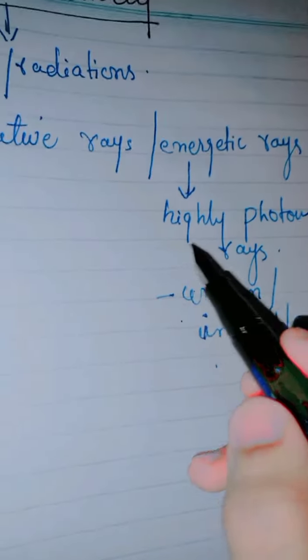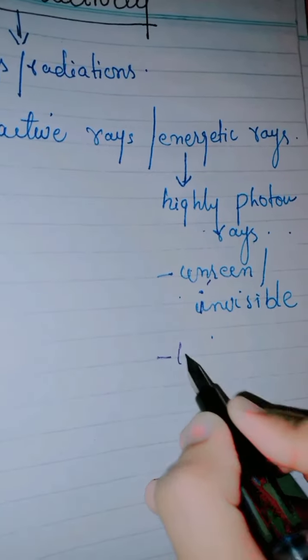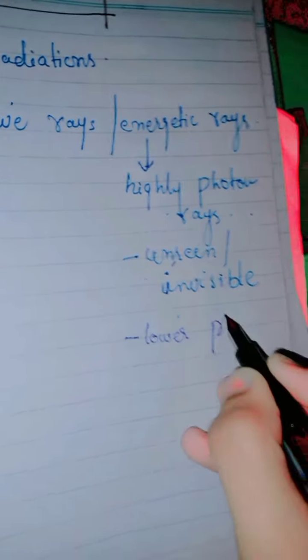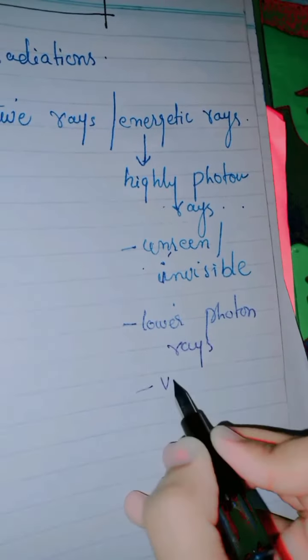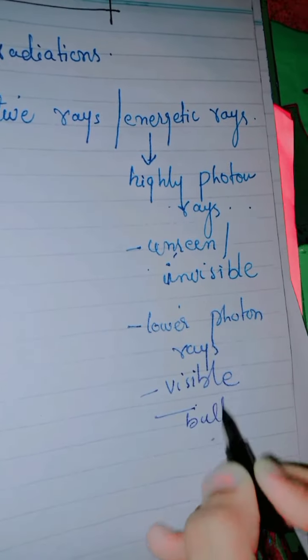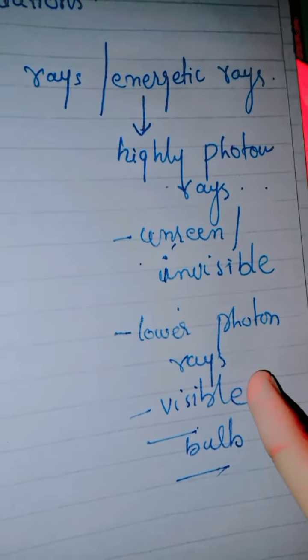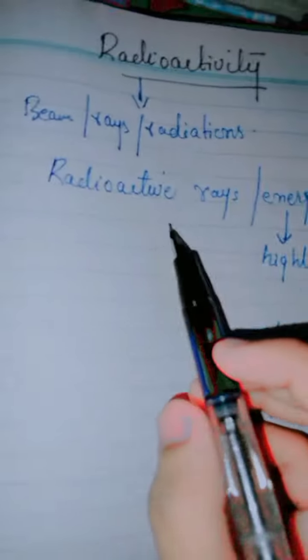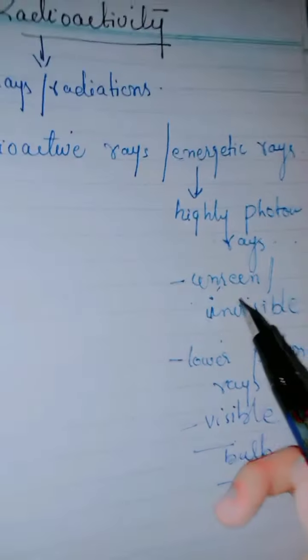As we have talked about the highly photon rays that are unseen, if it is lower photon rays, they are visible. For example, a bulb we can see, and the bulb is visible, so that is a lower photon ray. Radioactive rays are actually the highly photon rays that are unseen or invisible.